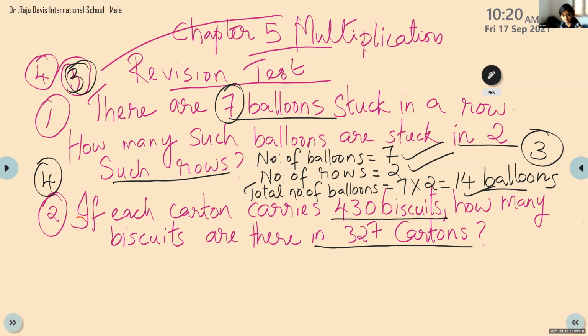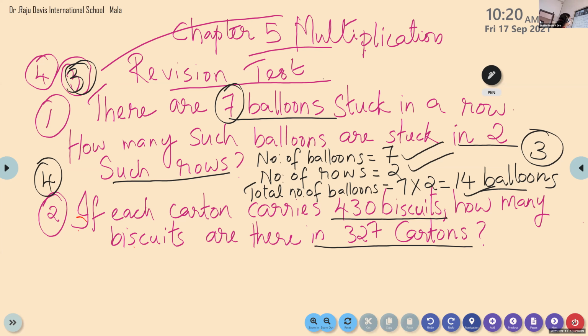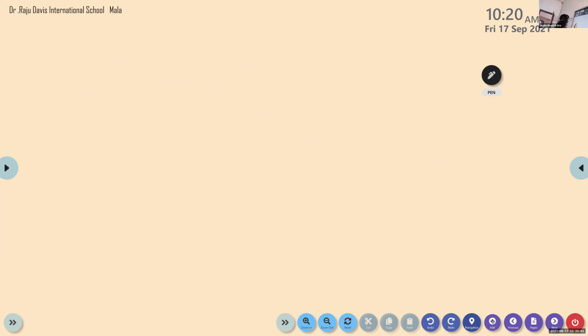And I got the answer. Okay, 1 more minute, children, 1 more minute. So what can we write in the first sentence? Number of biscuits in a carton, or in each carton, or in 1 carton. Don't get confused with that sentence. Question number 2. Number of biscuits in a carton.